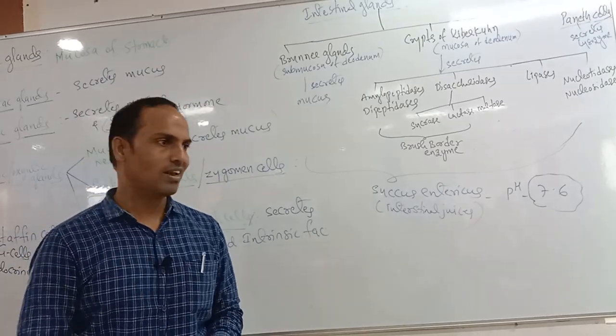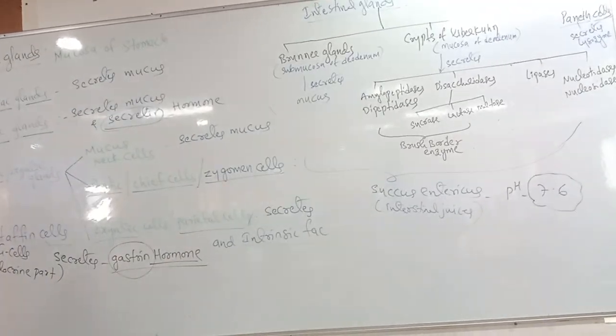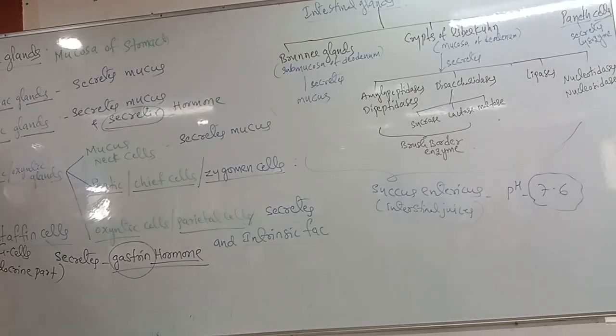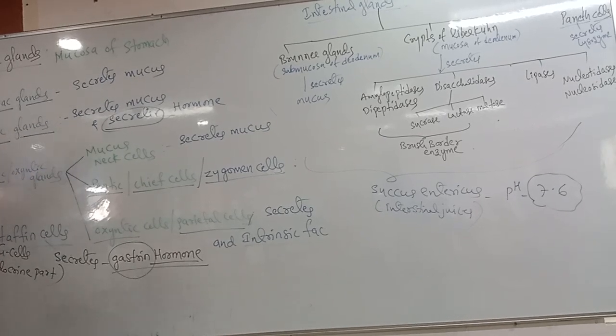Mechanism of food digestion. Let us see how to enter. Okay, next concept. Clear? So totally two types of glands are over: gastric glands and intestinal glands. For these, the pH is 1.8 and 7.6.